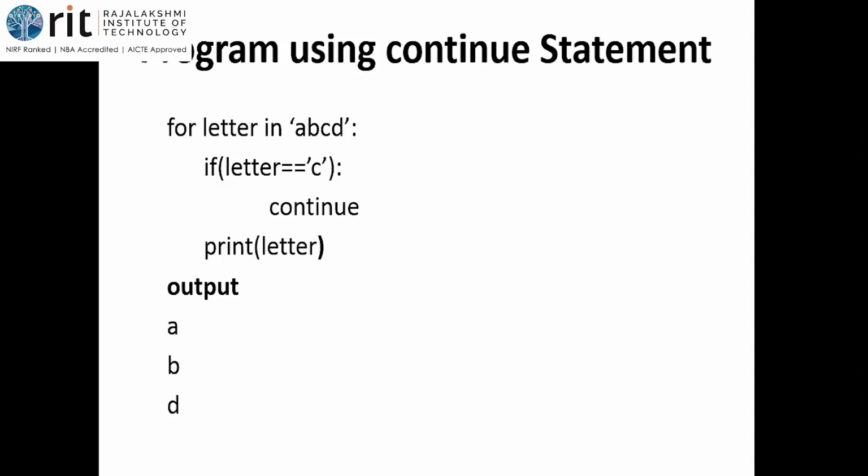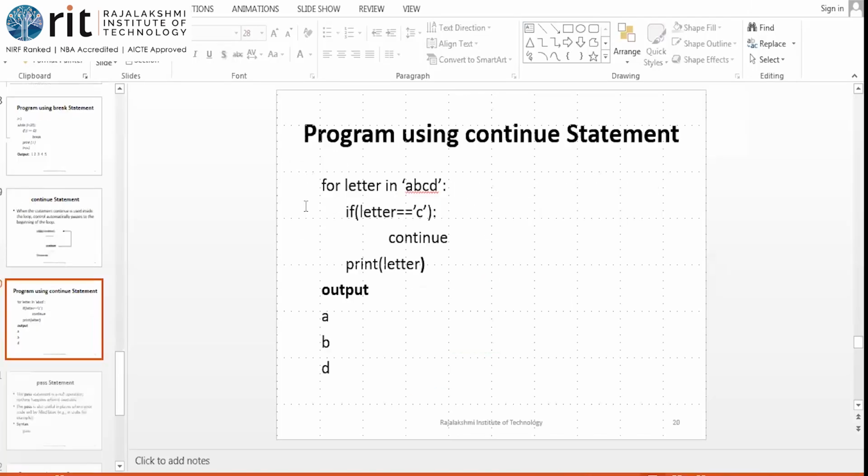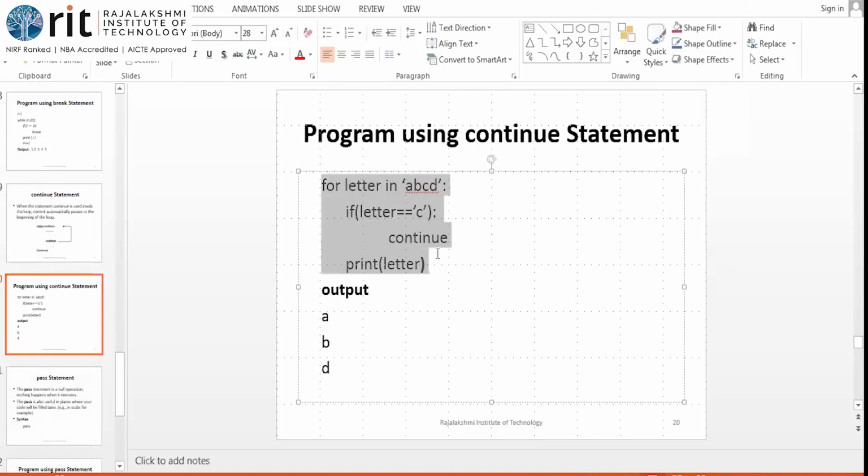What will happen if we give not equal to? See, you gave letter is not equal to C. Okay, I'll just show that code to you now. We'll see the output for this and then that.